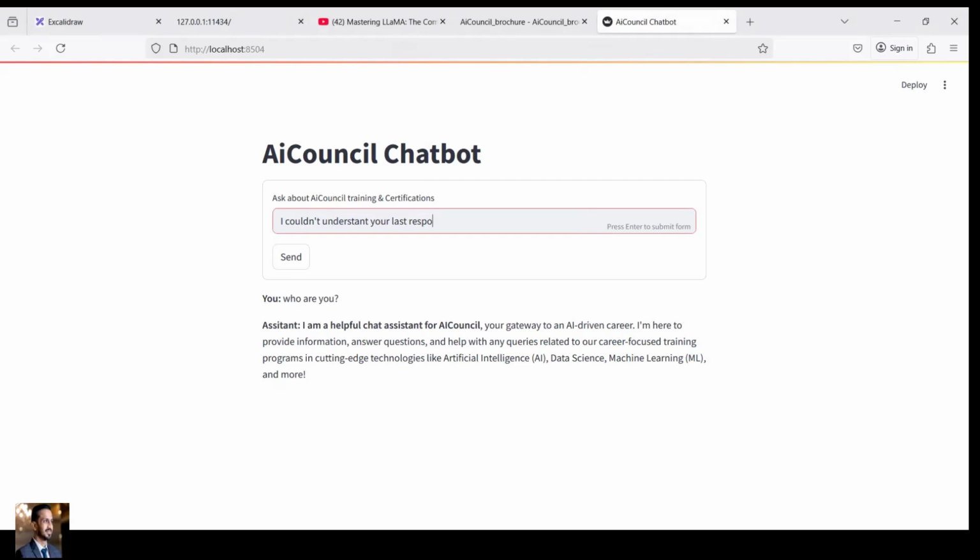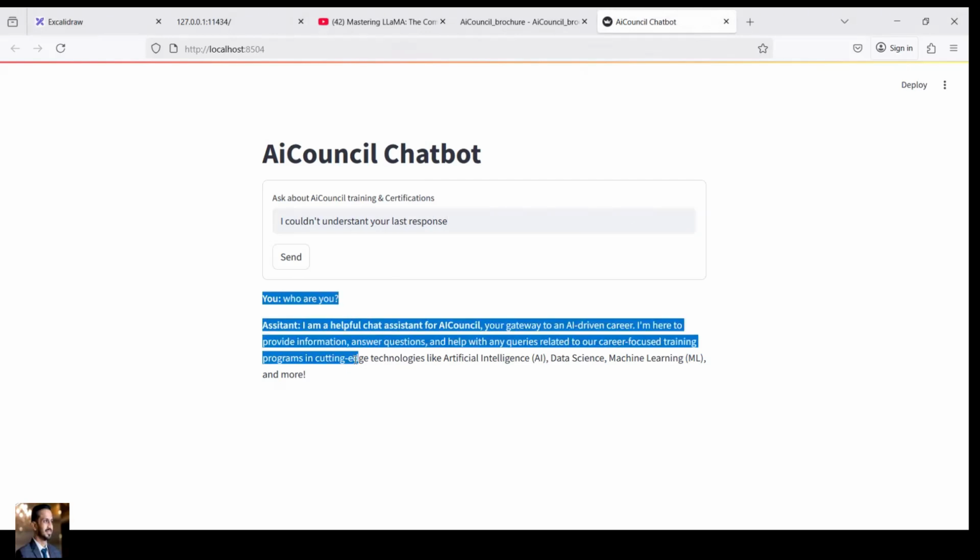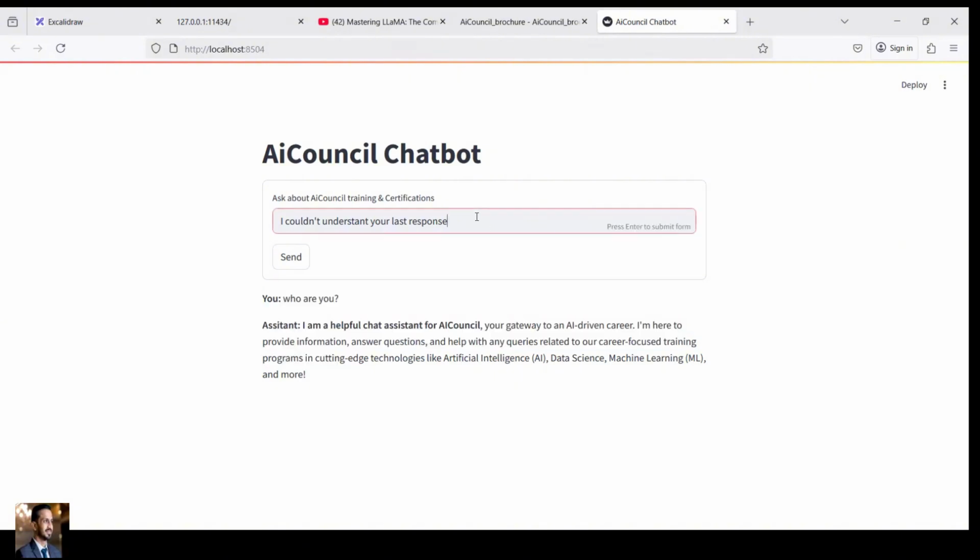Just to check whether it is using its chat history to respond or not. Right? This prompt can only be responded to if it has the information about its last response. So, I could not understand your last response. Please elaborate. Okay, something like this. Now let's see what it is doing.